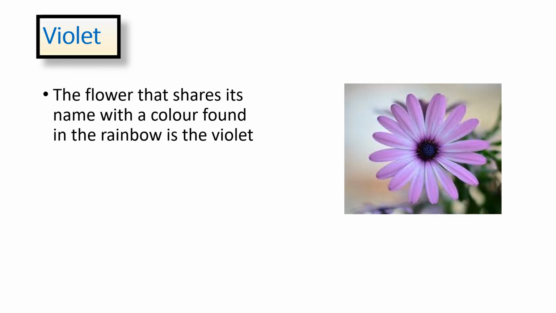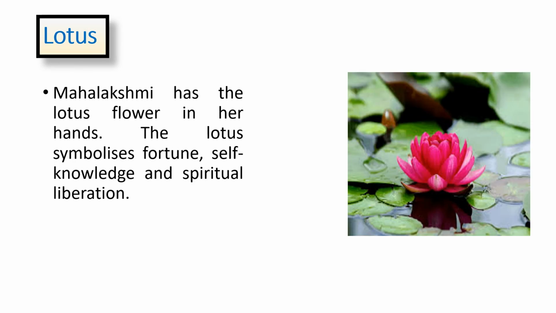Next, name the flower that has the same name as its color, and the answer is violet. The flower shares its name with the color found in the rainbow, that is violet. This violet color also represents spiritual wisdom and faithfulness, which are meanings that can be depicted in religious works of art. Last, this flower is seen in one of the hands of goddess Lakshmi, that is lotus.